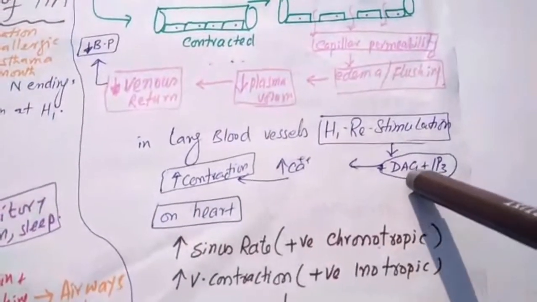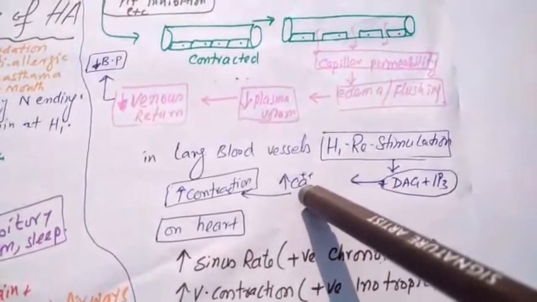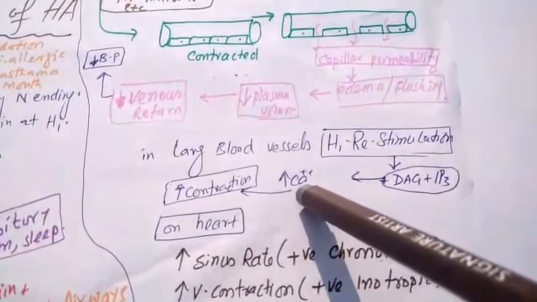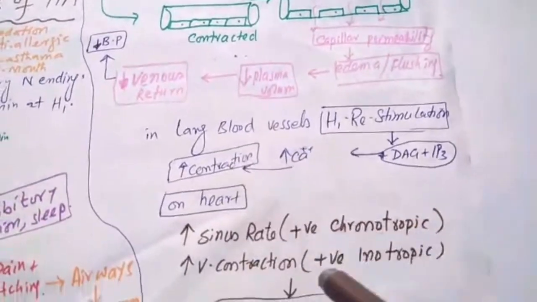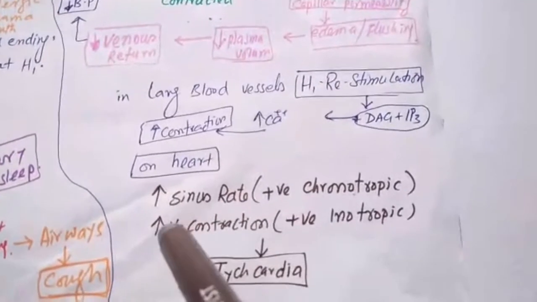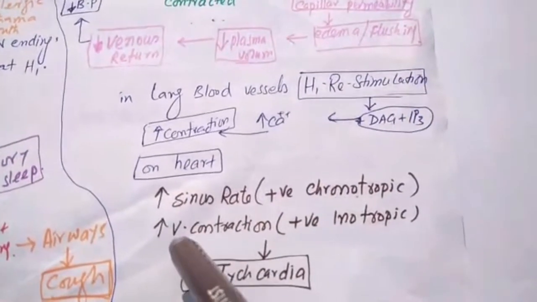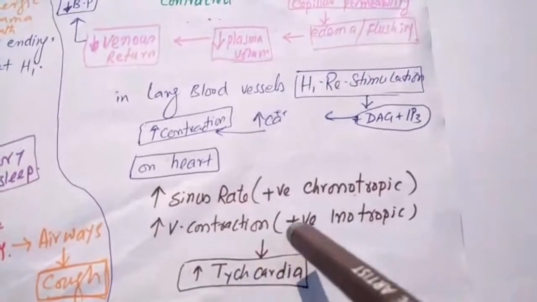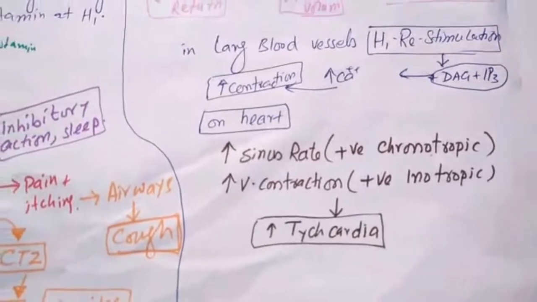This DAG and IP3 stimulate kinase enzyme, which stimulates calcium channels, and increased calcium causes contraction. This contraction on the heart increases sinus rate, a positive chronotropic effect, increases ventricular contraction, a positive inotropic action, and they cause tachycardia.